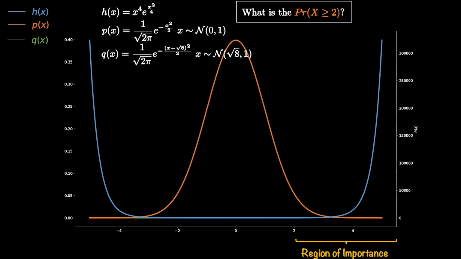And now let's use this Q, that is, the sampling distribution whose mean is square root of 8 and is shown in its plot in green. You can see that it would be far more efficient in sampling from the region of importance than our original distribution. The importance weights will do their magic to adjust for the fact that we have used another distribution for sampling. The steps from this point onwards are the same. I leave this as an exercise for you to try and let me know in the comments how many samples it took.